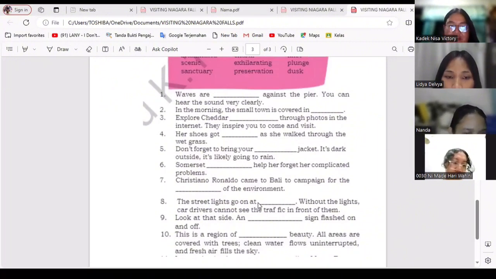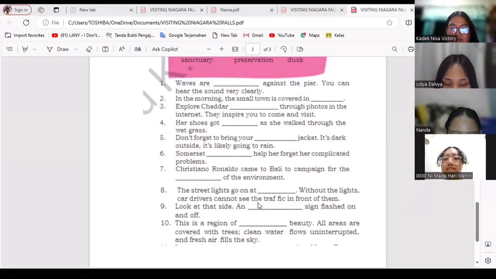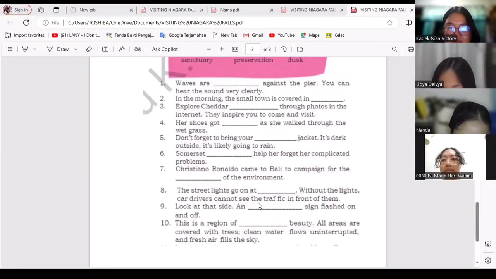Who wants to try? Okay, Lydia. The street lights go on at blank. Without the light, car drivers cannot see the traffic in front of them. The answer is dusk. Okay, nice. Next question, number 9. Okay, Ari. Look at that sign. And blank sign flash on and off. The answer is illuminated. Okay, nice.